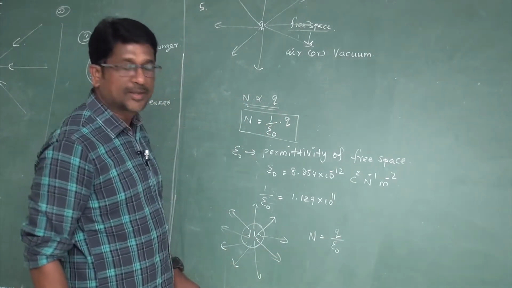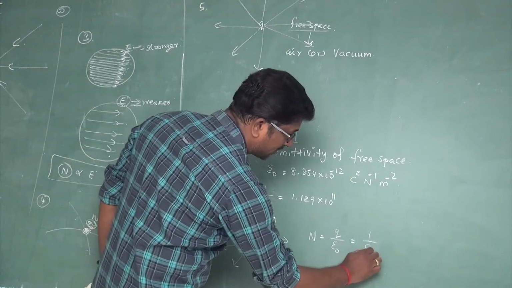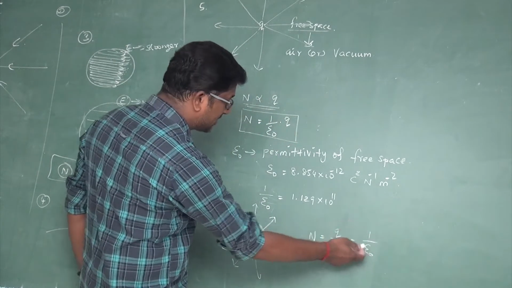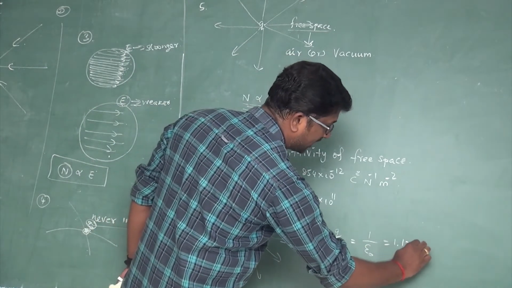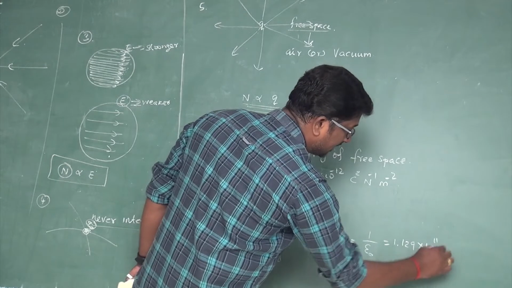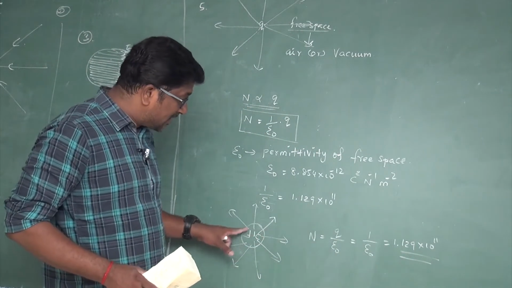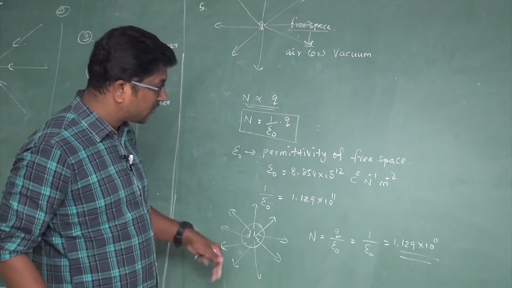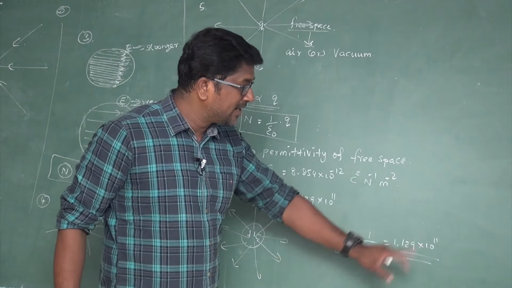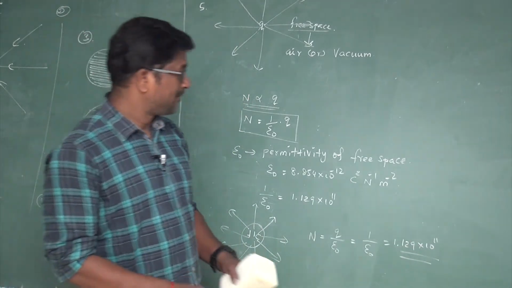Charge value is 1 coulomb, so 1 divided by epsilon naught, which is 1.129 into 10 power 11. It means if a 1 coulomb charge is placed in free space, the number of electric field lines originating from it is 1.129 into 10 power 11, right.